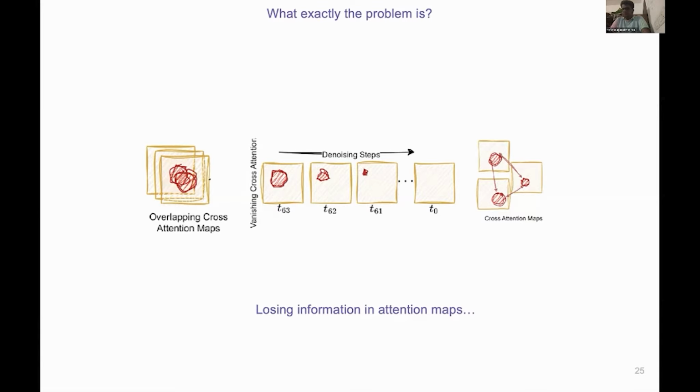And the third problem is something like the objects should be packed together. I will come to it after some time. So the problem is real. We are losing information in the attention maps. The next question is, how do we fix it?